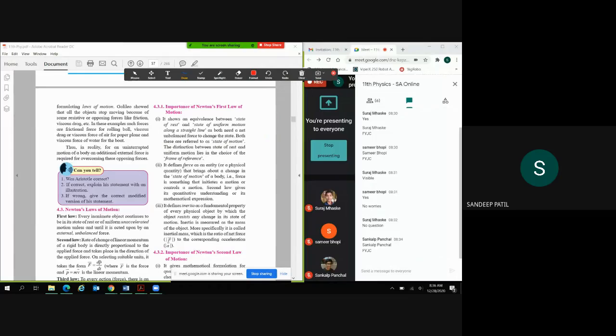Now the second thing about the first law of motion: we have seen that one is frame of reference, and it defines the state of motion. Then second, what is the importance of the first law of motion? It defines force as the entity or physical quantity that brings about a change in the state of motion of a body. That is, force is something that initiates a motion or controls a motion. The second law gives a quantitative understanding, or its mathematical expression.